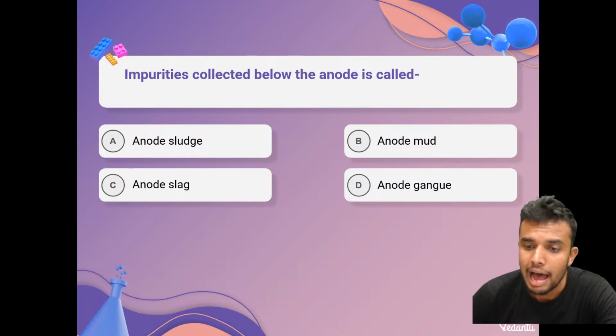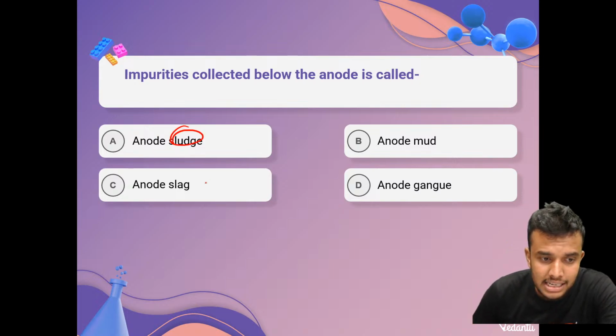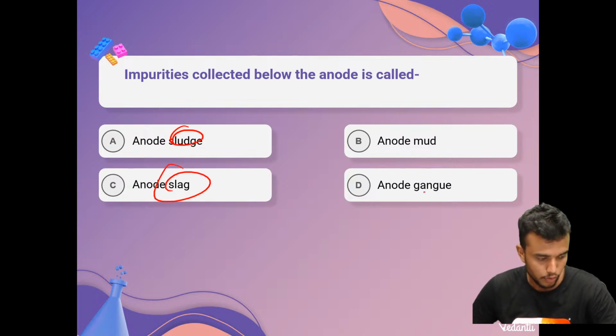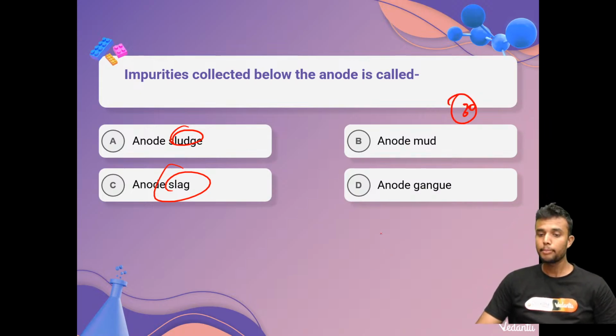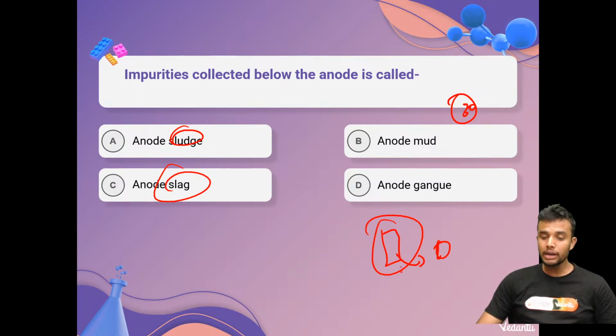Impurities collected below the anode are called anode sludge, anode slag, anode mud. You have 30 seconds to solve this. I already explained that concept. Whenever electricity is passed, the pure metal is deposited at the cathode, and the size of the anode decreases.